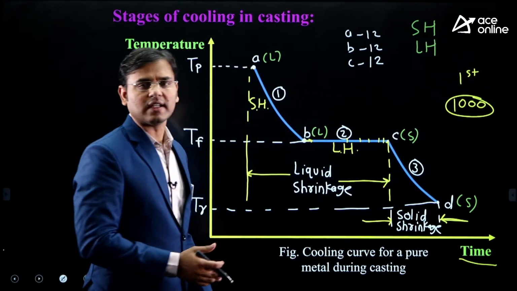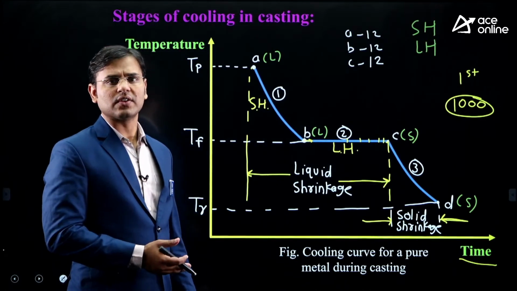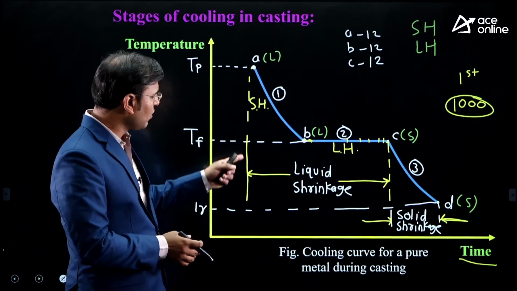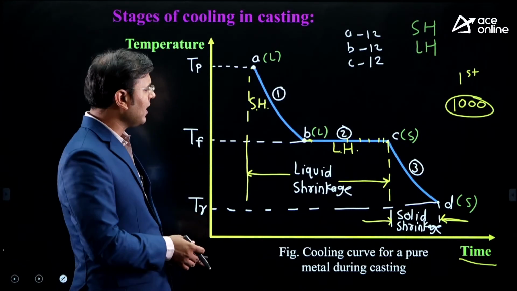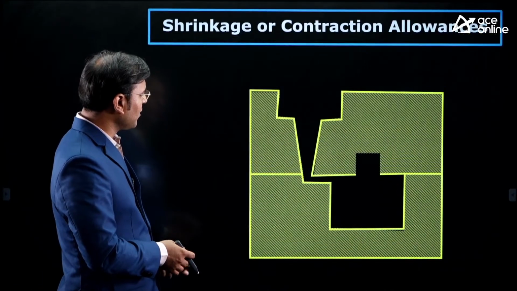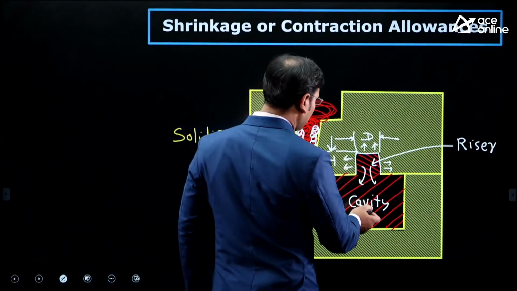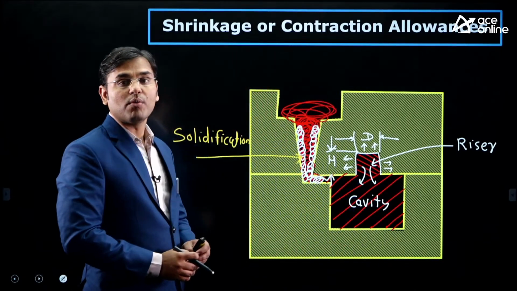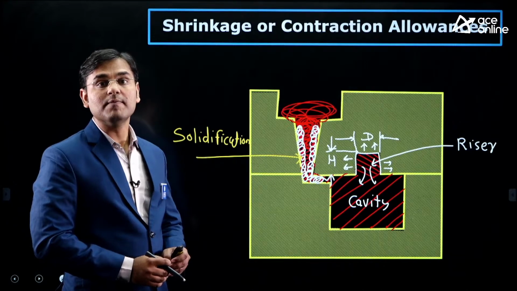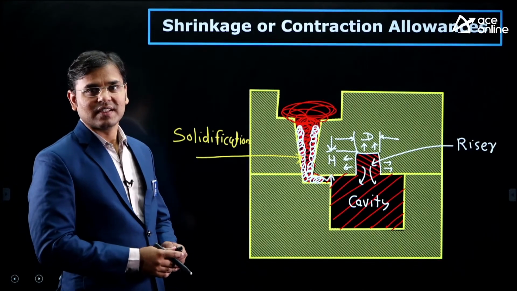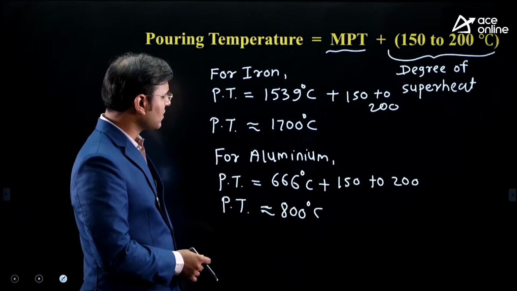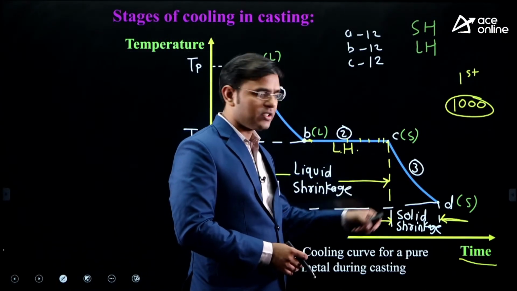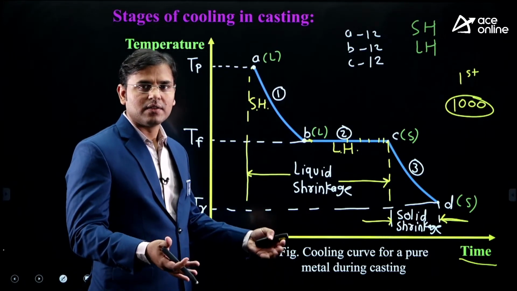In both the cases there is shrinkage, the volume is going to reduce, but no need to worry about the liquid shrinkage. Why no need to worry about the liquid shrinkage? Because the riser is there. In the liquid shrinkage, whatever the shrinkage is there, the same volume of molten metal is supplied by the riser. There is no need to worry up to point C, up to stage 2, but after stage 2 there is stage 3.